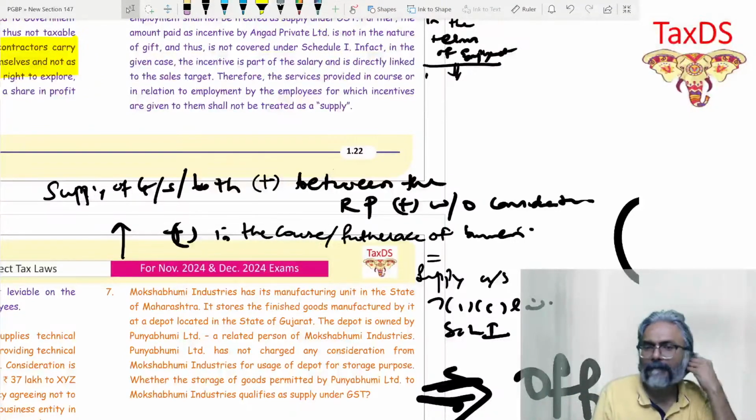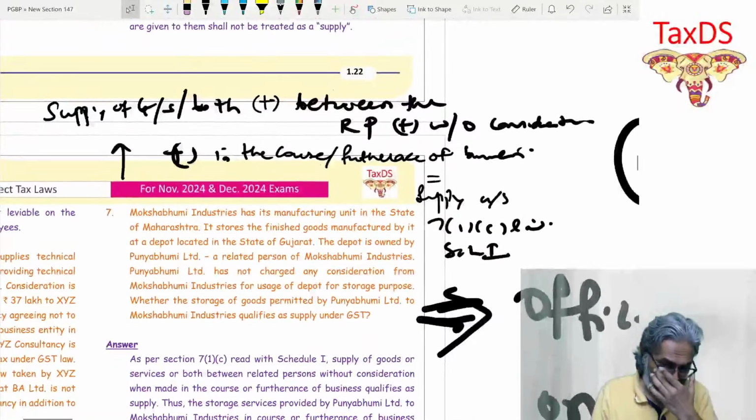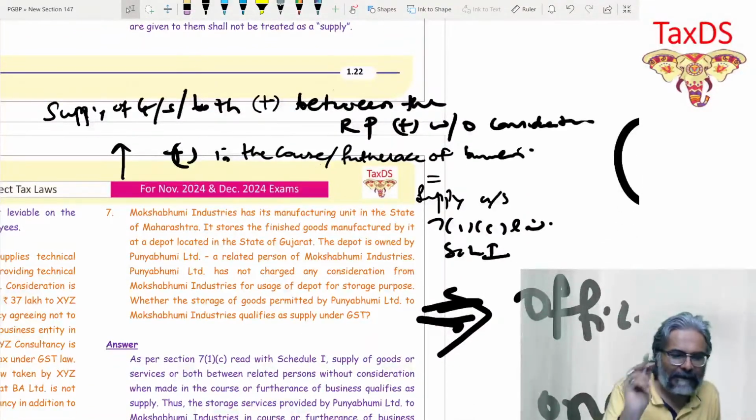So between the related person is the point that you will always try to put across carefully. Yes, Ram. Perfect. So this is the equation which I've developed. Please ensure to make the sentence in this context.